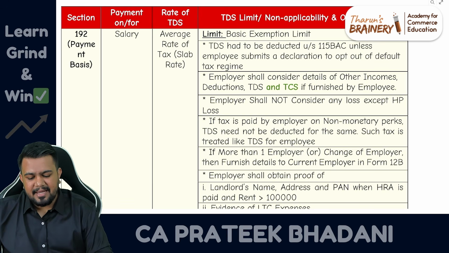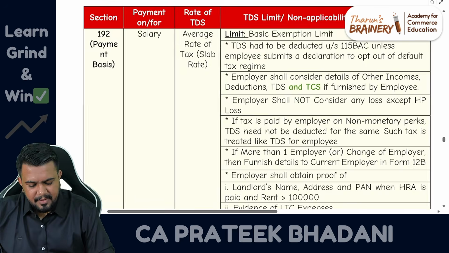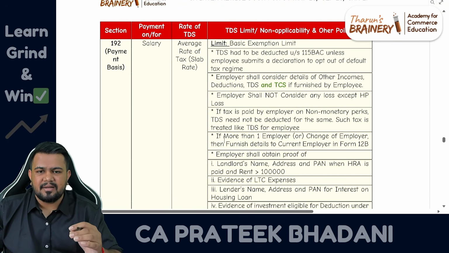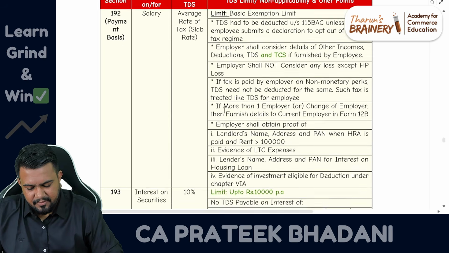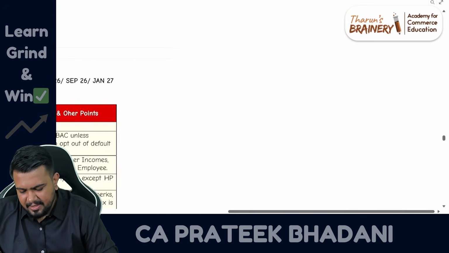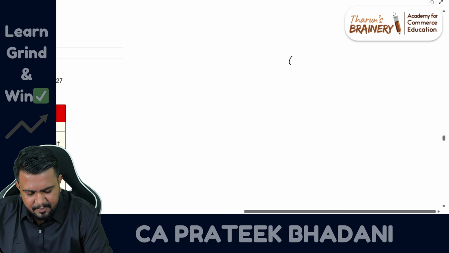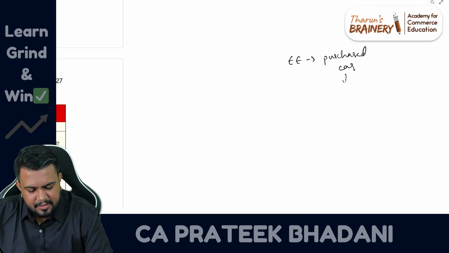This is already there, but still I am reiterating this so that you are thorough. Fine. So even TCS has to be considered by the employer for the purpose of deducting TDS. It means what? Listen here. For example, employee has purchased a car. On this car purchase, let's say it was 15 lakhs.